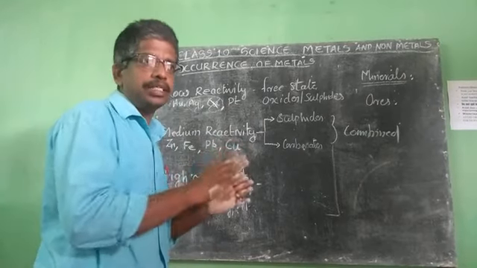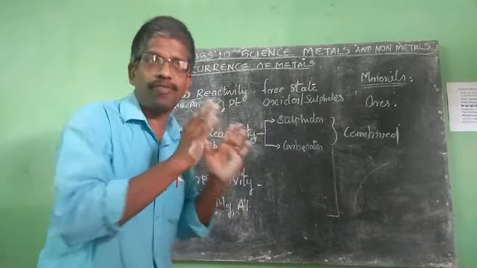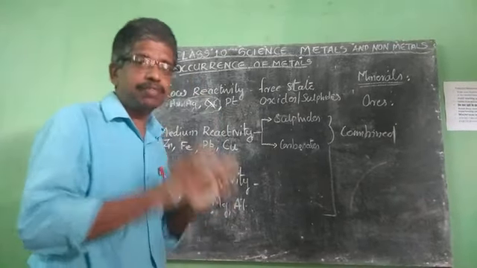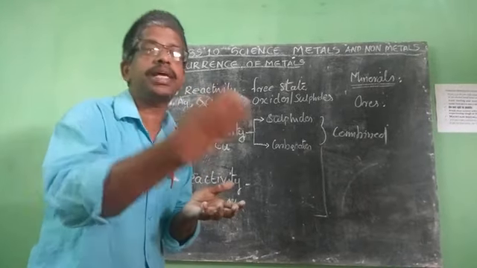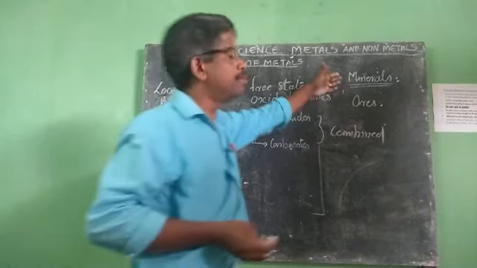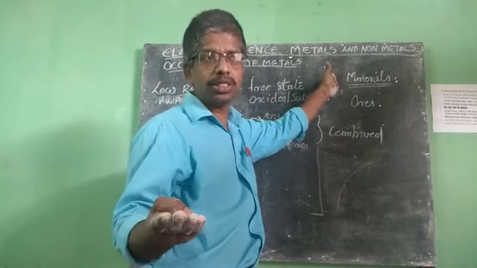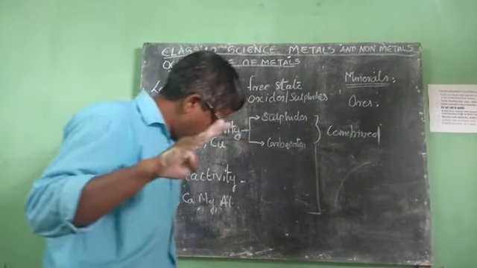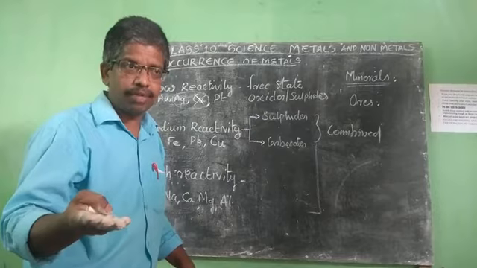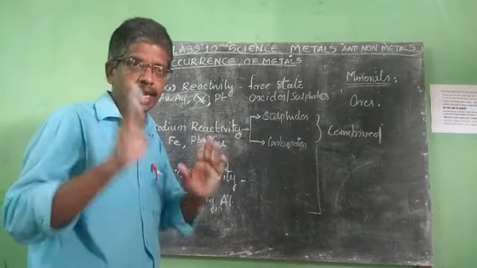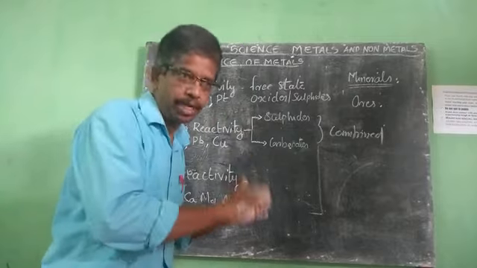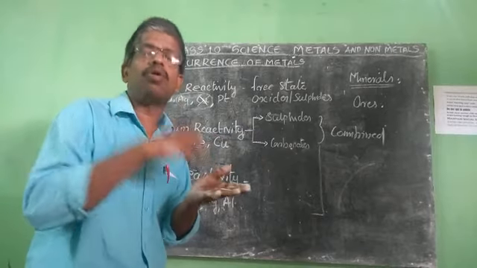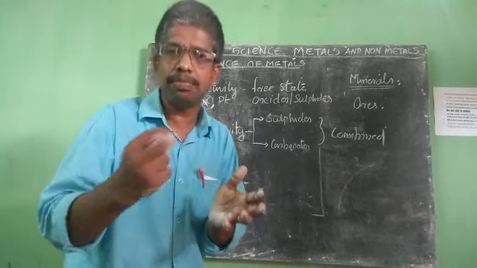Look, when we say minerals, almost all the minerals contain one or another type of metal. But we cannot use all these minerals for separating metals from them. So what are minerals? They are naturally occurring elements or compounds found in the earth crust. These minerals contain one or more metals, but we cannot separate metals from all of them.